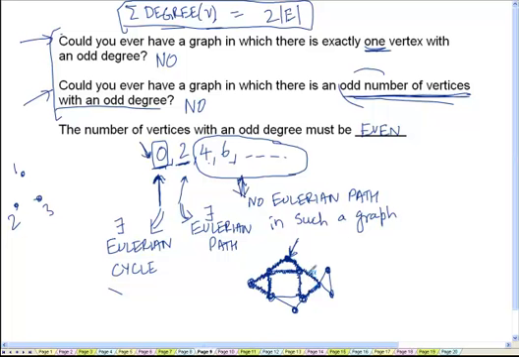So every time I mark an edge to enter a vertex, there will be another unmarked edge which will be available for me, by which I can leave that vertex. And the only case where I can get trapped is when I come back to the starting point, because then that's the only way in which I can exhaust.